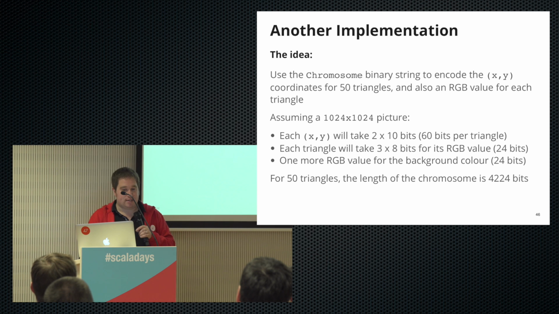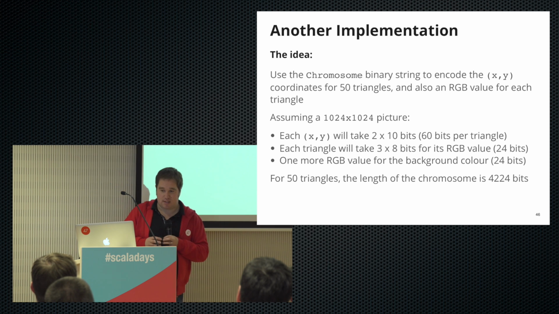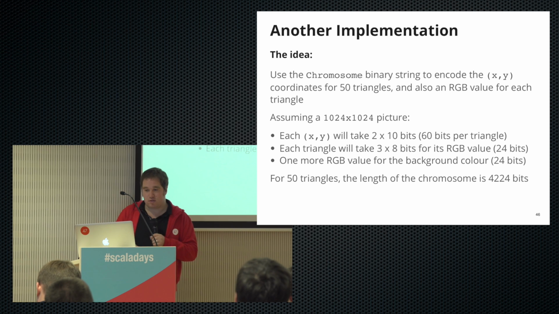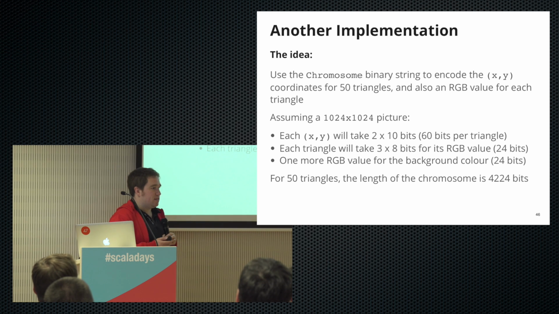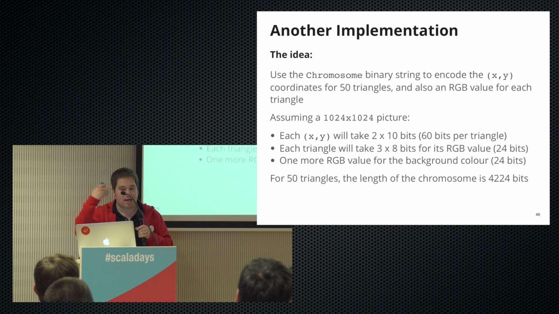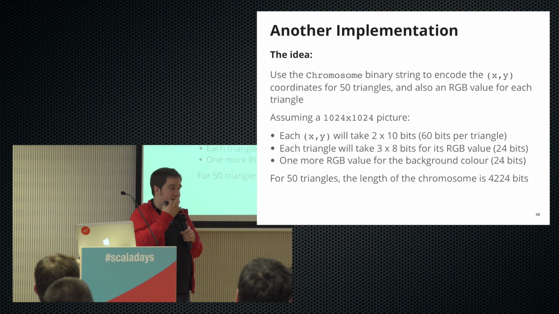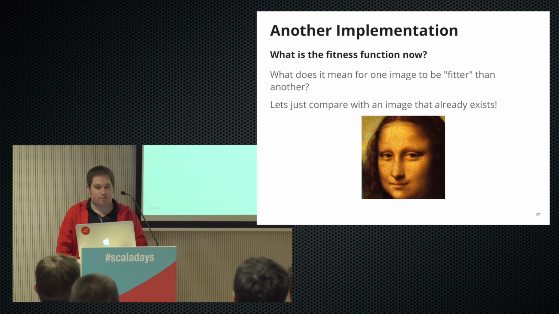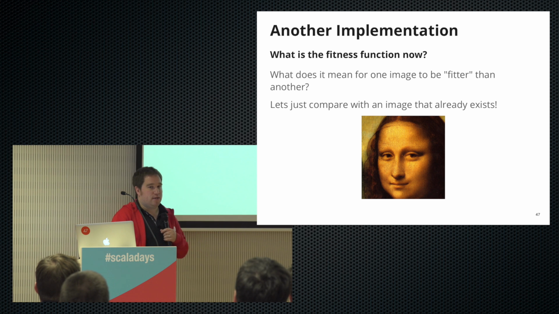And so what we need to do, assuming a picture of this size, we need 60 bits per triangle for 50 triangles, 24 bits to say what the color is, and we'll throw in one more color just to give the canvas a background color. And so for this implementation, we would need a binary string of just over 4,000 bits. Okay? And so, well, what's our fitness function?